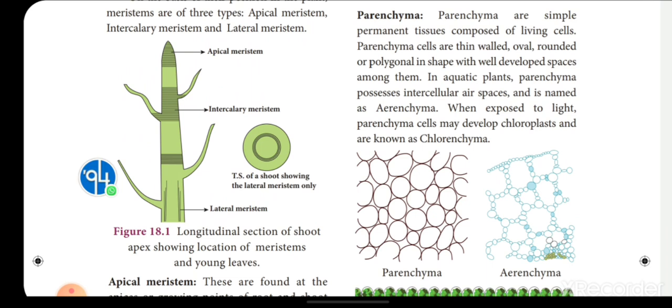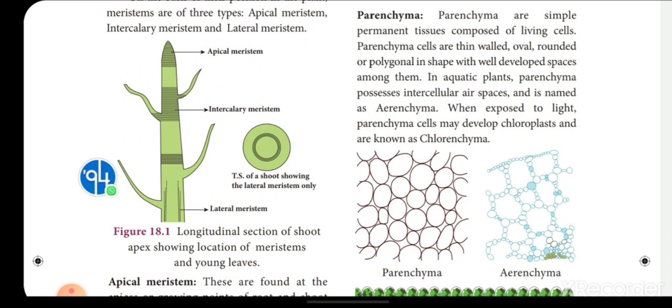See, parenchyma is also divided into types. We can say here 2 types only are given as per our syllabus, children. Parenchyma possess intercellular space. Usually all the parenchyma cells maximum they possess what?